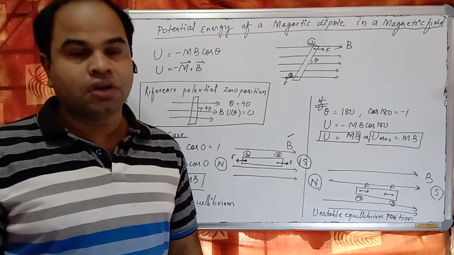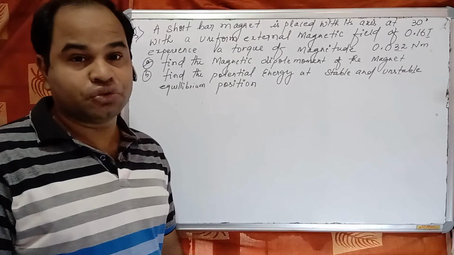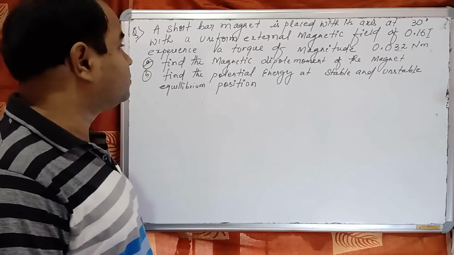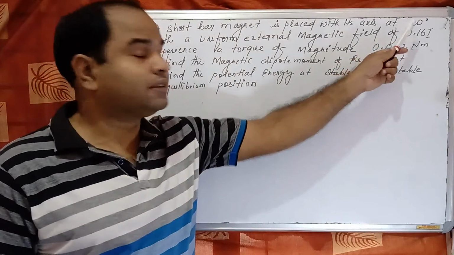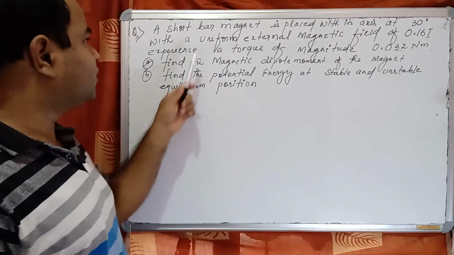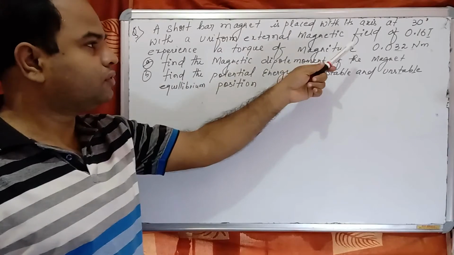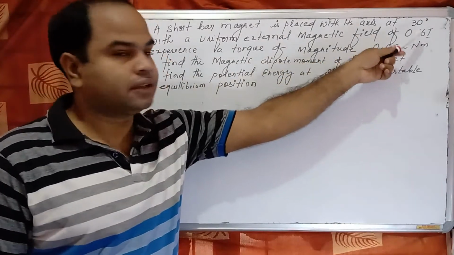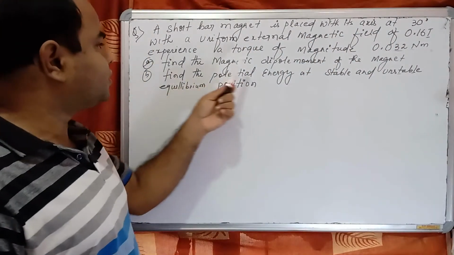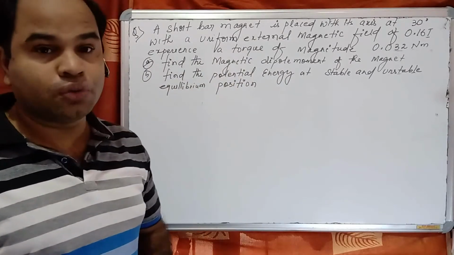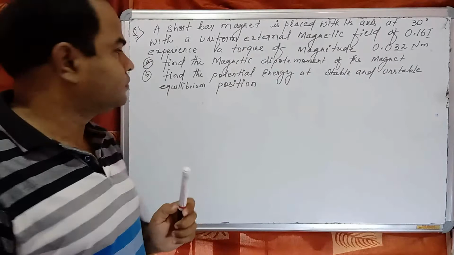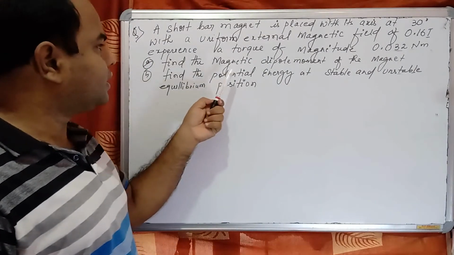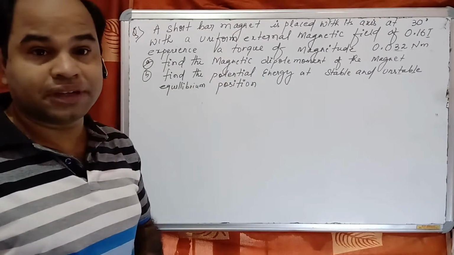Okay, next we will do some questions. The question is, a short bar magnet is placed with its axis at 30 degree to a uniform external magnetic field of 0.16 Tesla and experiences a torque of magnitude 0.032 Newton meter. Find the magnetic dipole moment of the magnet.